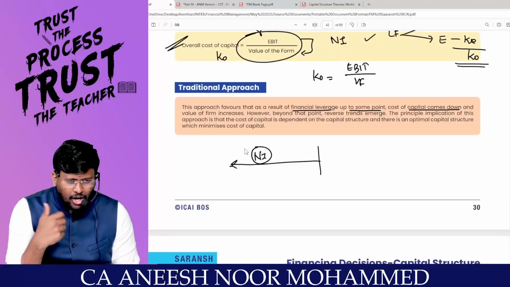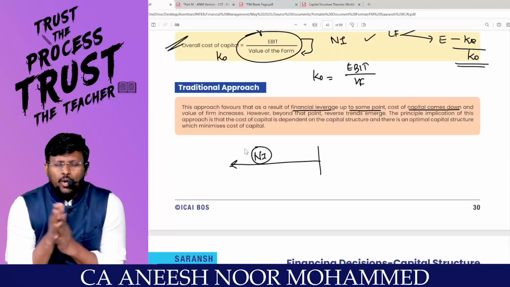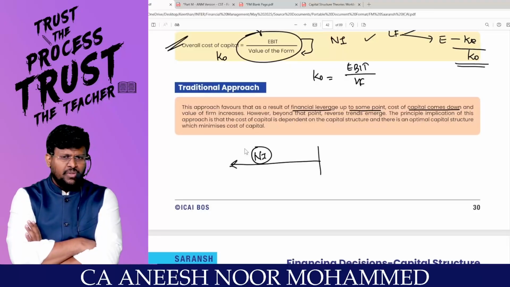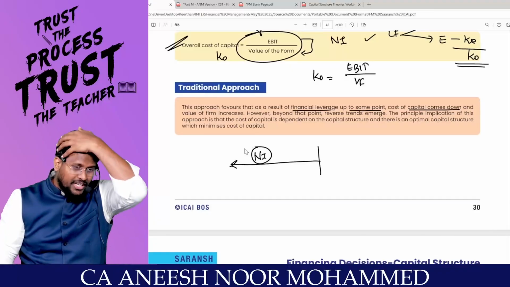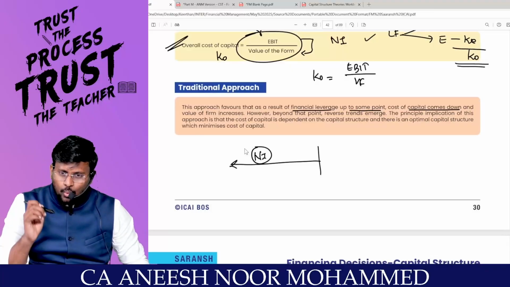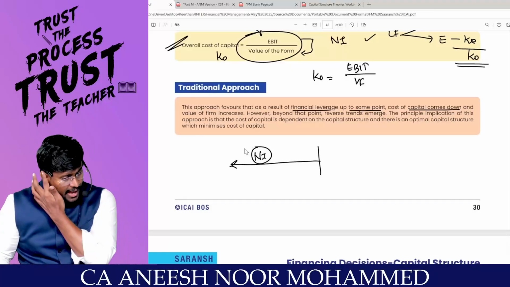Once you inject 5 or 10% debt into the capital structure, equity shareholders will enjoy that position. Are you with me? Because financial leverage will work favorably. Actually trading on equity will happen. The equity shareholders will have more EPS if you have minimum debt. So initially, the NI approach will work, and the value of the firm increases.